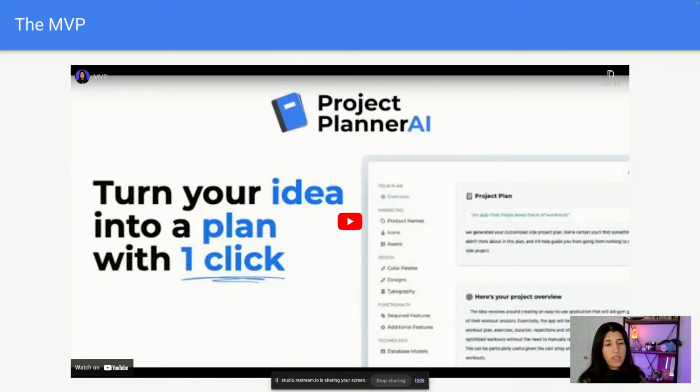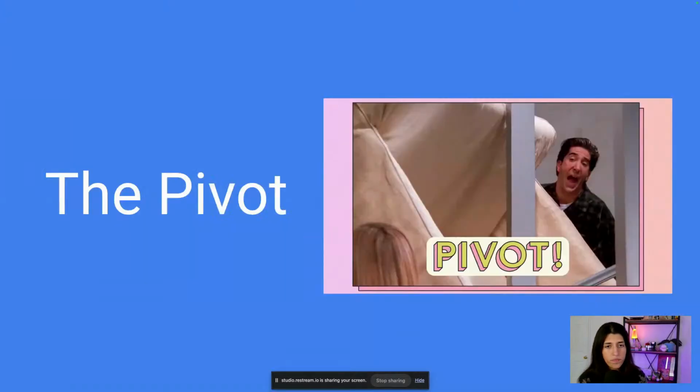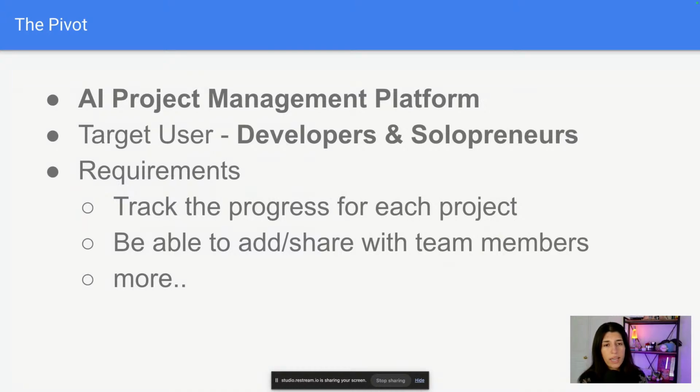They got their plan, but there was no way to make sure that they stuck to the plan, or to keep track of all of the ideas that you have besides that one dashboard, but you couldn't really see the progress or do anything else. So that's why we pivoted to creating an AI project management platform.